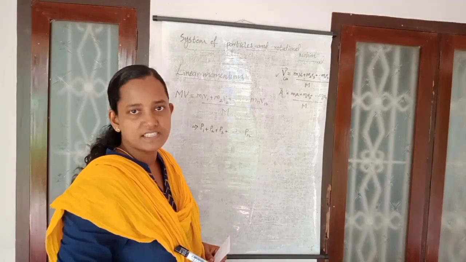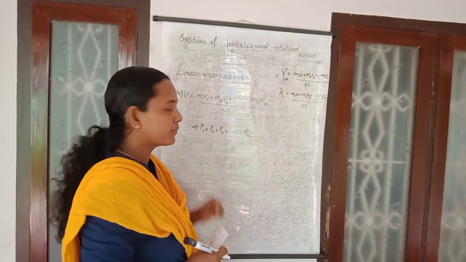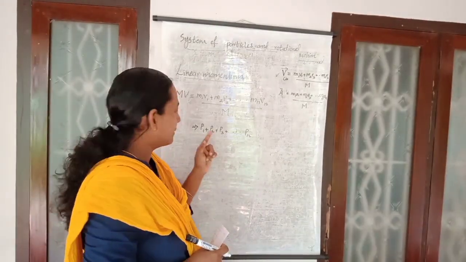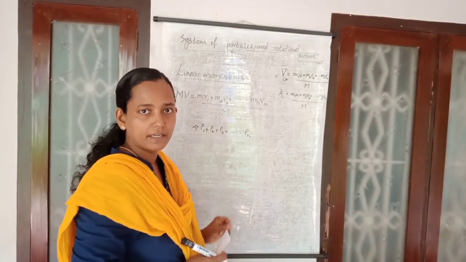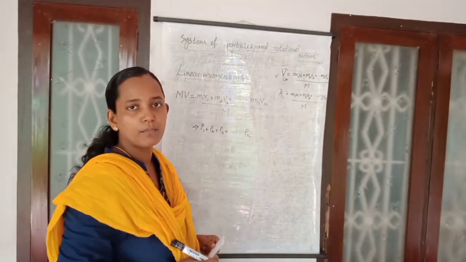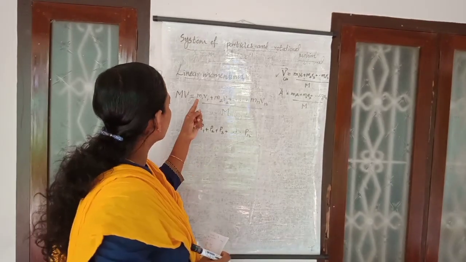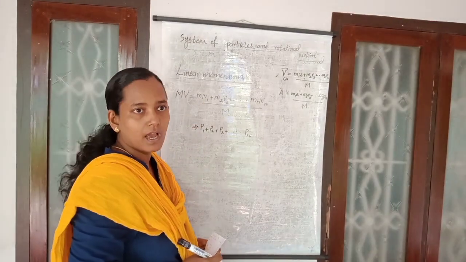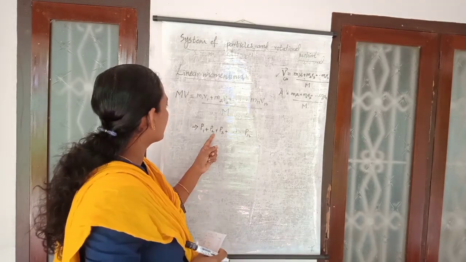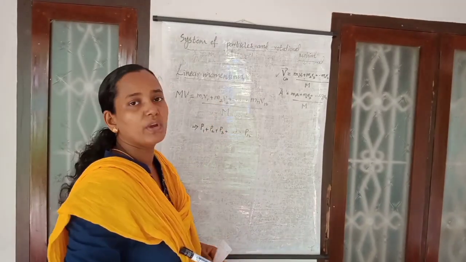up to pn itself. Here P1 stands for the momentum of the first particle, P2 stands for the momentum of the second particle, and P3 stands for the momentum of the third particle, etc. P1, the momentum of the first particle, is m1 v1 itself. P2, the momentum of the second particle, is m2 v2 itself.